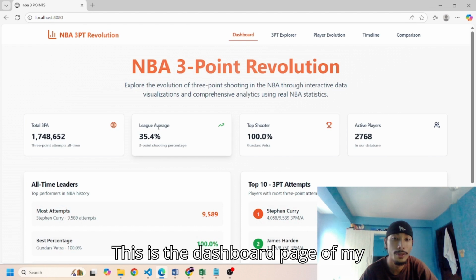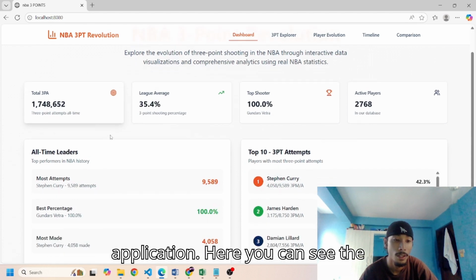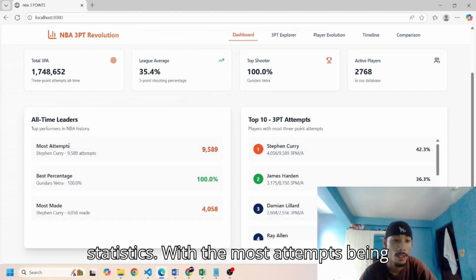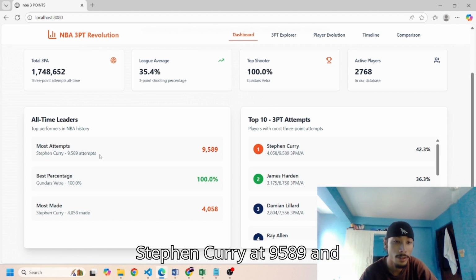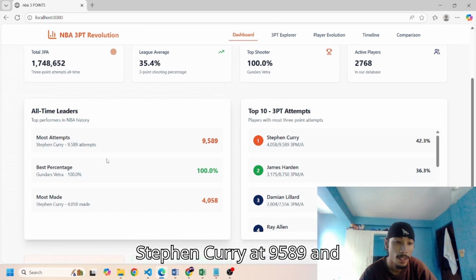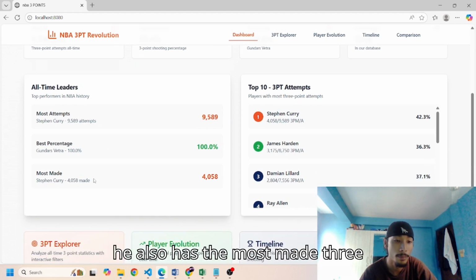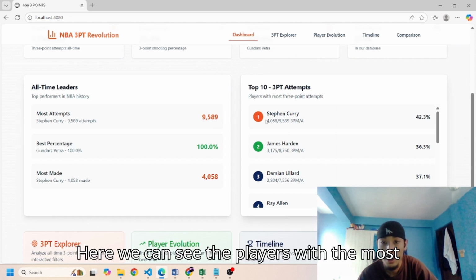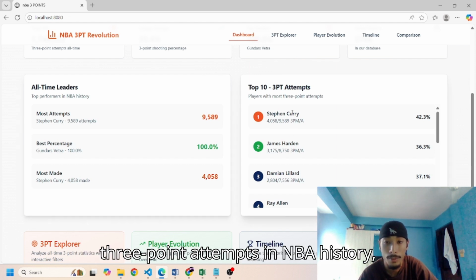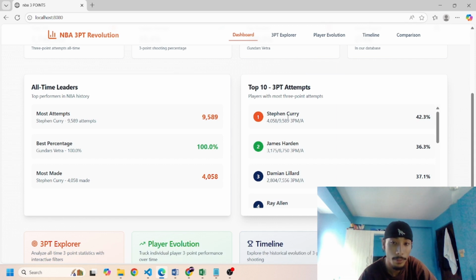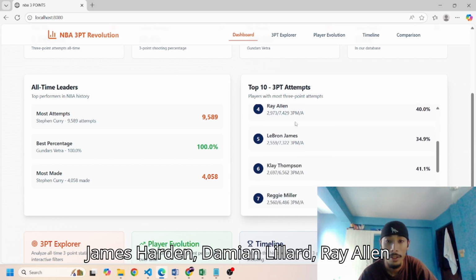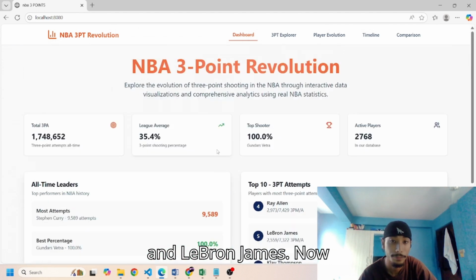This is the dashboard page of my application. Here we can see the all-time leaders in three-point statistics, with the most attempts being Stephen Curry at 9,589, and he also has the most made three-pointers at 4,058. Here we can see the players with the most three-point attempts in NBA history. Stephen Curry being the first, followed by James Harden, Damian Lillard, Ray Allen, and LeBron James.